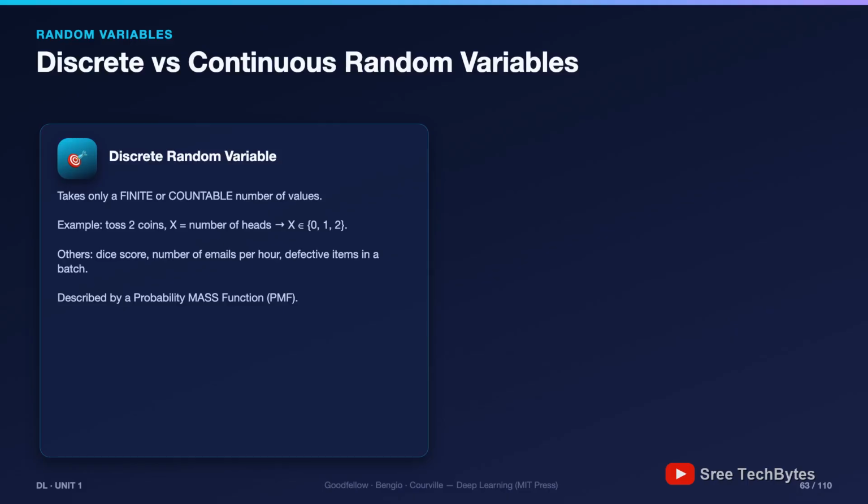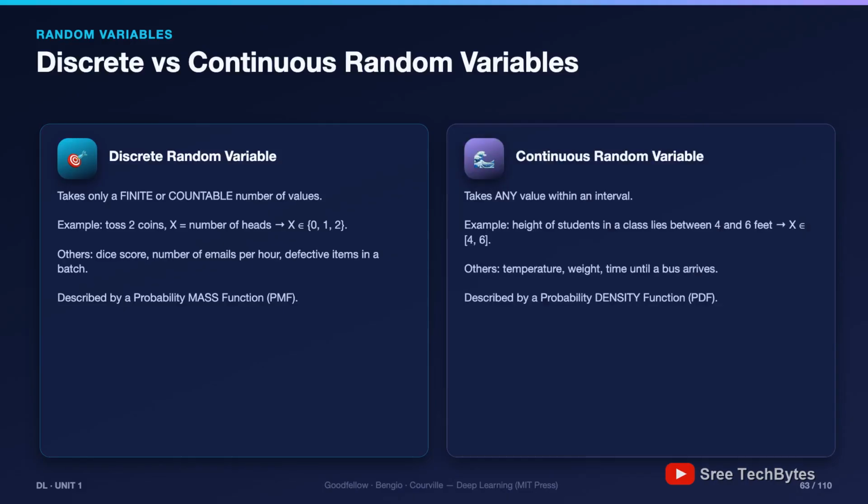The species determines the tool. Discrete variables get a probability mass function, continuous ones get a probability density function. And one mind bender for the road: for a continuous variable, the probability of hitting exactly 5 feet, infinitely precisely, is 0. Probability lives on intervals, like between 4.9 and 5.1.